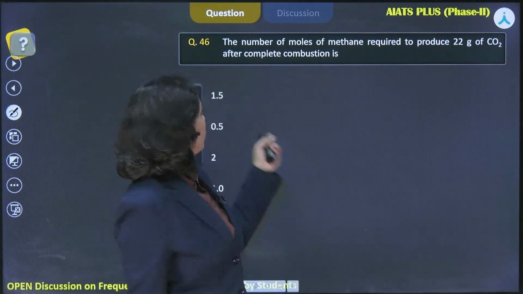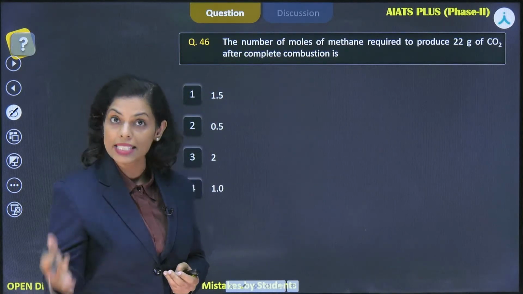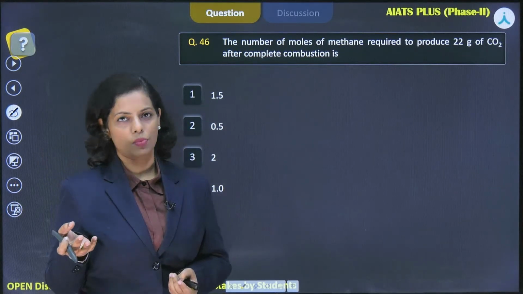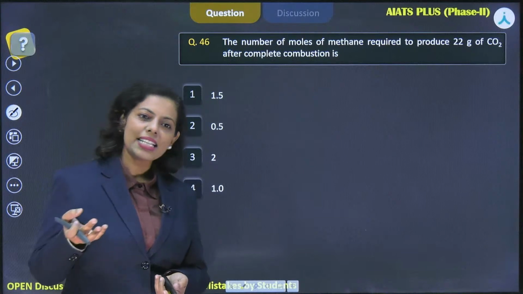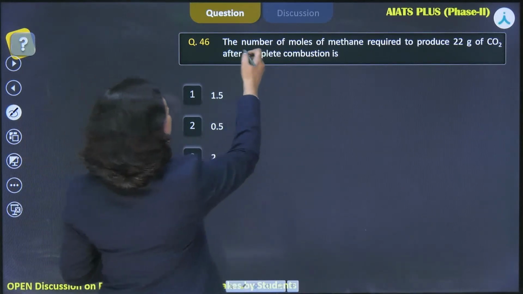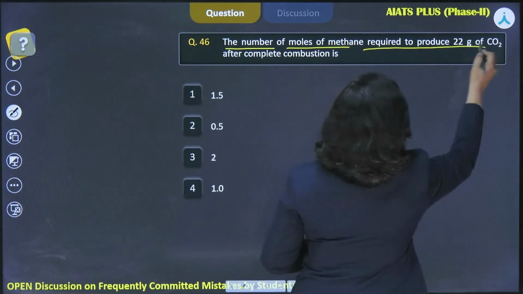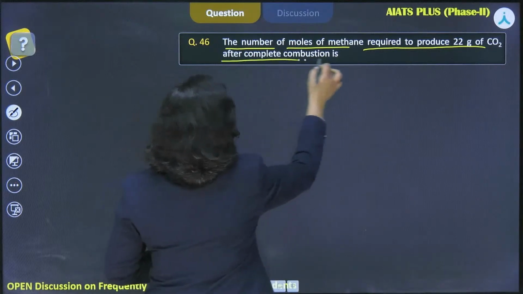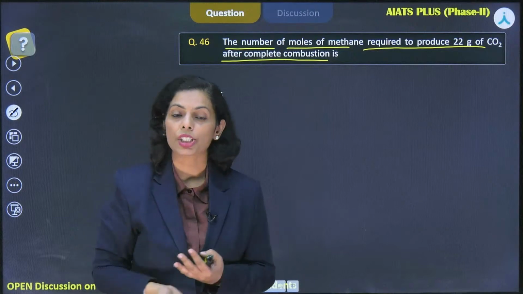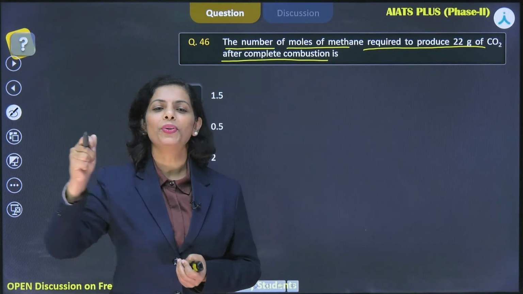Okay. So the question is question number 46 from mock test number 7, and the question is from some basic concepts of chemistry, mole concept. The number of moles of methane required to produce 22 gram of carbon dioxide after complete combustion. So the question is from reaction stoichiometry.